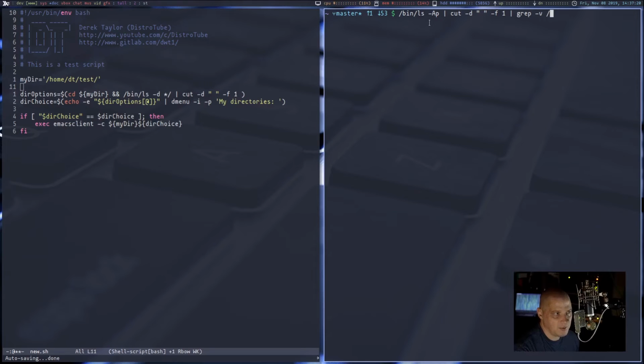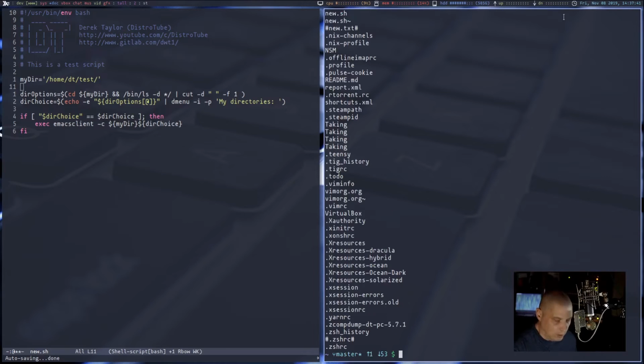So we're running the ls command with these flags, and this should ignore the dot and the dot dot. I don't want those. Then we run it through the cut function, and then we grep out anything that ends in a trailing slash, because everything that ends in a trailing slash is a directory, and in this command I want files only.